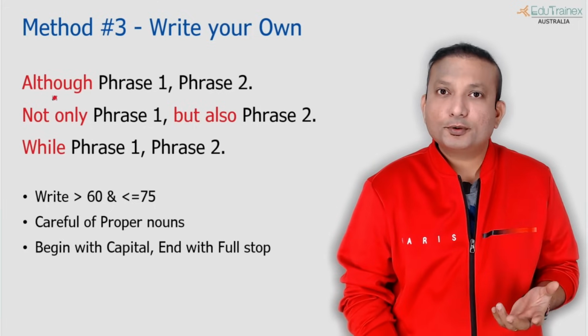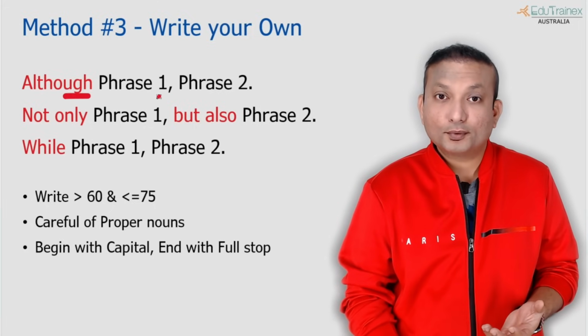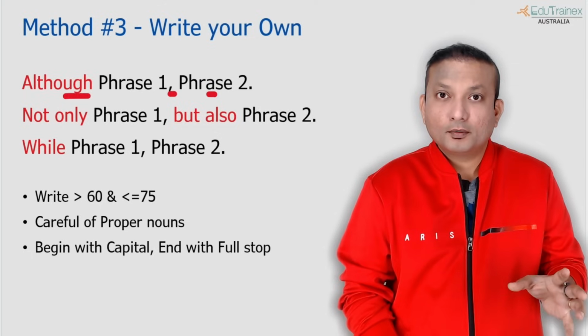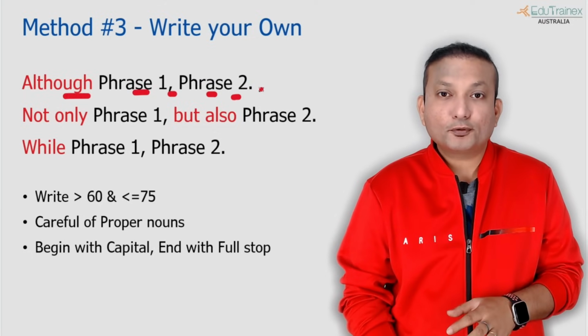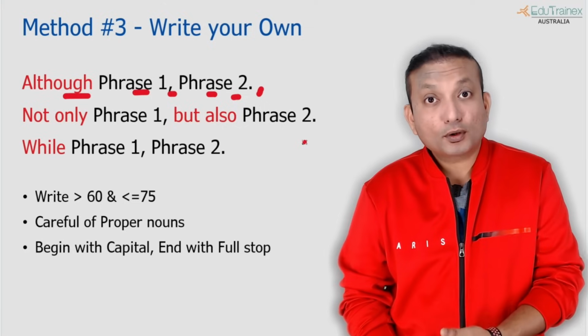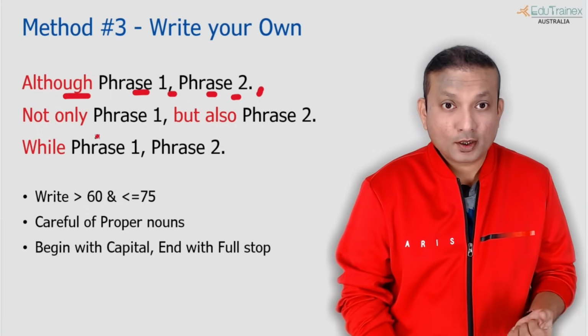So all you need to do is write complex sentences. You can start with although, put a comma, main clause, which is phrase 1, subordinate clause, which is phrase 2. And of course, you can put a comma and add more clauses as well. So people who are confident in writing do that.